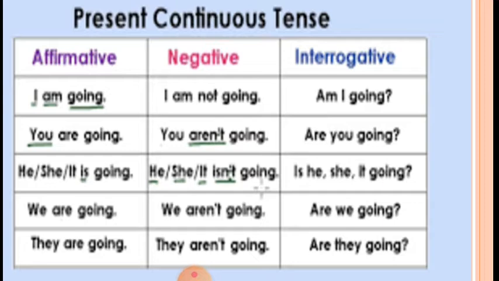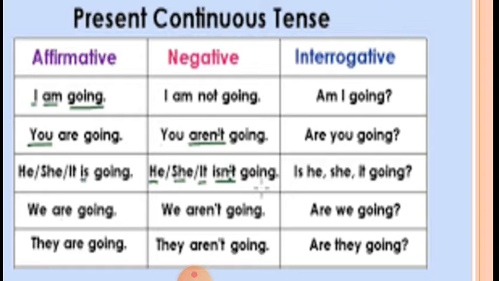Here, compiling all three, the sentences that are not negative are affirmative. So, affirmative, negative and interrogative. You have learned about the types of sentences in standard 6 in English grammar. Now, let us compile these sentences and see the present continuous tense in affirmative form, negative form and interrogative form. I am going. I am not going. Am I going?